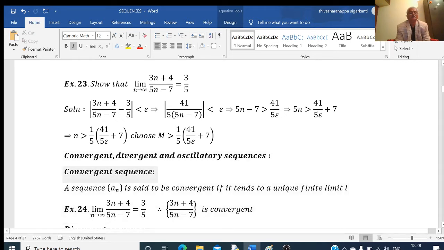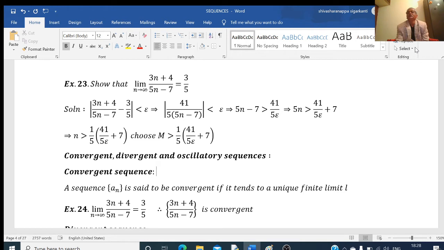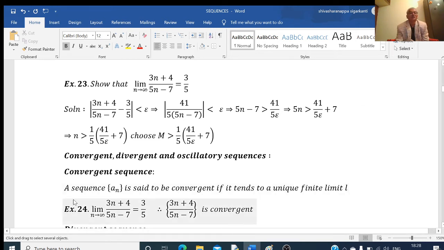Here, we define a convergent sequence. A sequence a_n is said to be convergent if it tends to a finite and unique limit. For example,